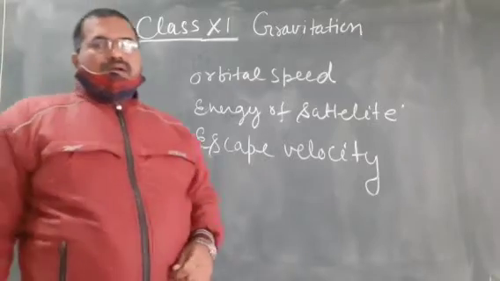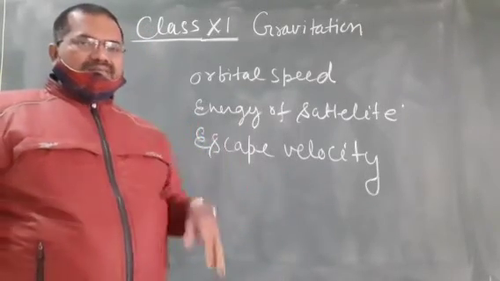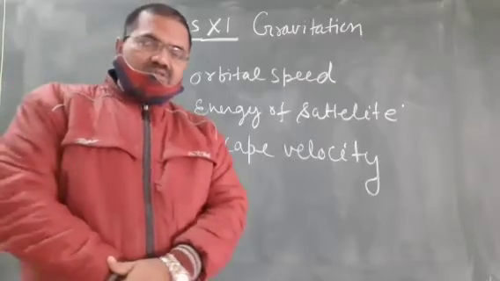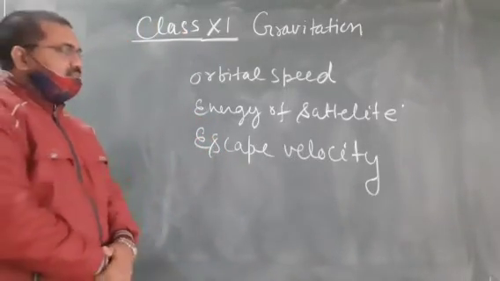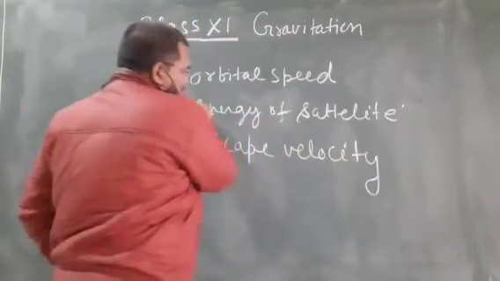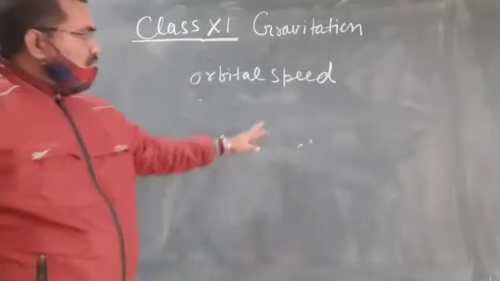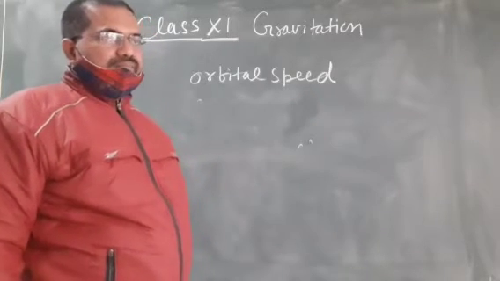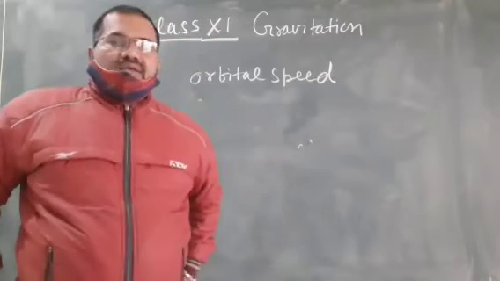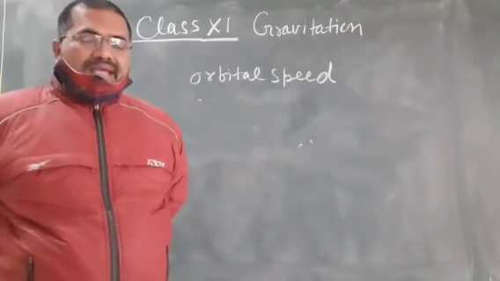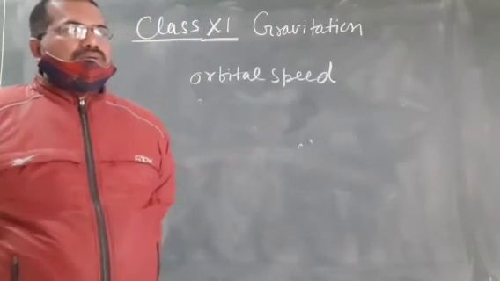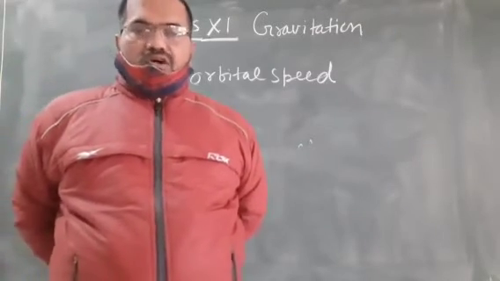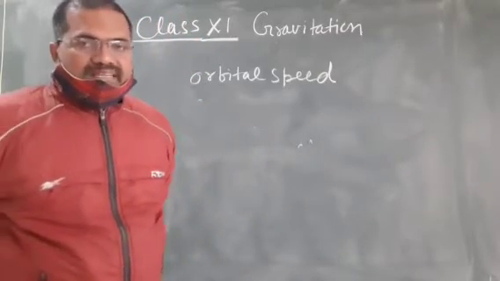As we know, every satellite revolves around the planet in a fixed orbit, and the speed of the satellite in that orbit is known as orbital speed. Write it down. Satellite revolves around the planet in fixed orbit and the speed of the satellite in that orbit is known as orbital speed.